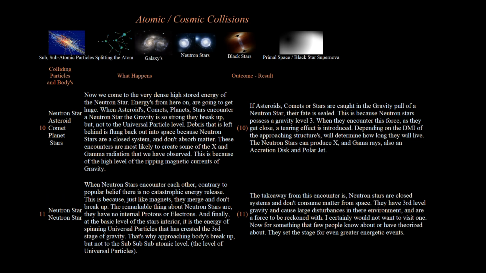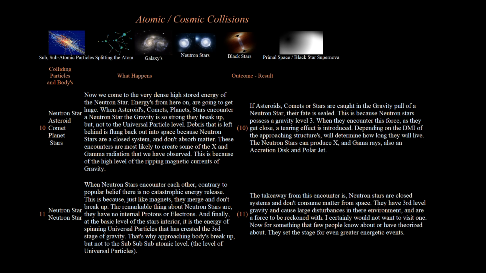10. Neutron star, asteroid, comet, planet, star. Now we come to the very dense high stored energy of the neutron star. Energies from here on are going to get huge. When asteroids, comets, planets, stars encounter a neutron star, the gravity is so strong they break up, but not to the universal particle level. Debris that is left behind is flung back out into space because neutron stars are a closed system, and don't absorb matter.